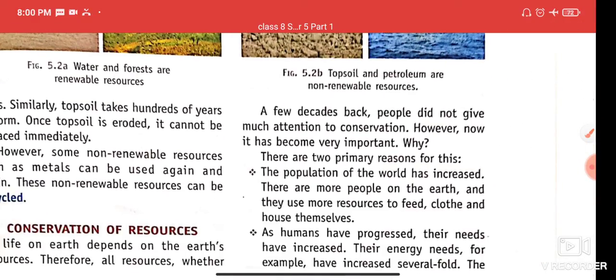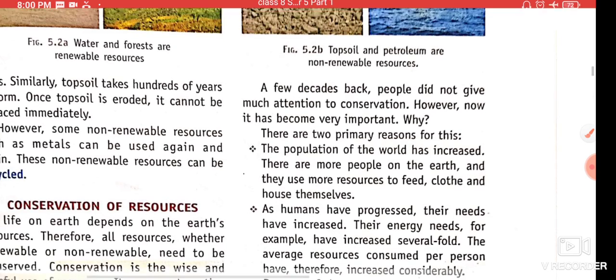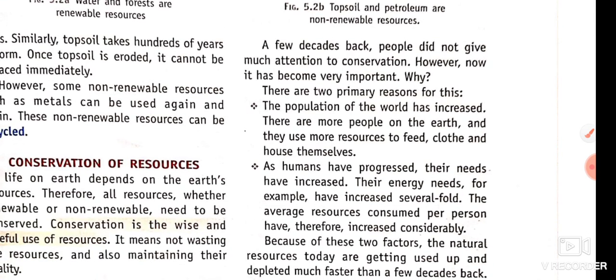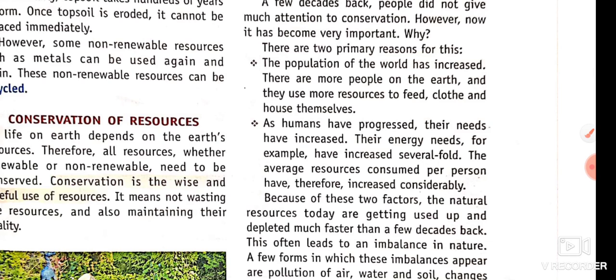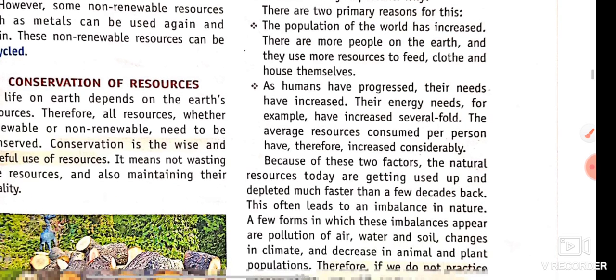A few decades back, people did not give much attention to conservation. However, now it has become very important. There are two primary reasons. The population of the world has increased rapidly. There are more people on the earth and they use more resources to feed, clothe and house themselves. As humans have progressed, their needs have increased. The energy needs, for example, have increased several folds. The average resources consumed per person have therefore increased considerably.